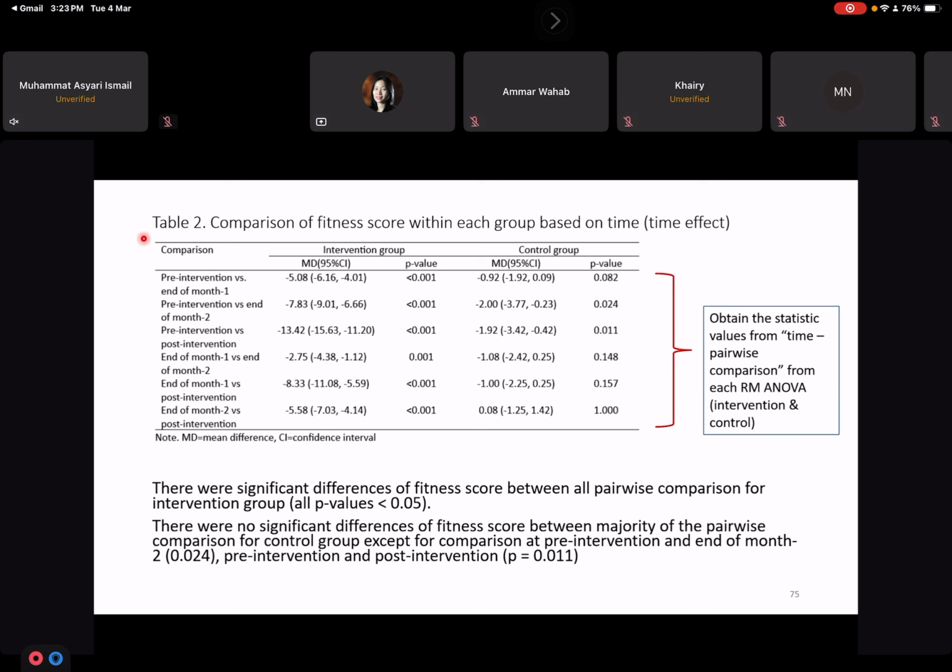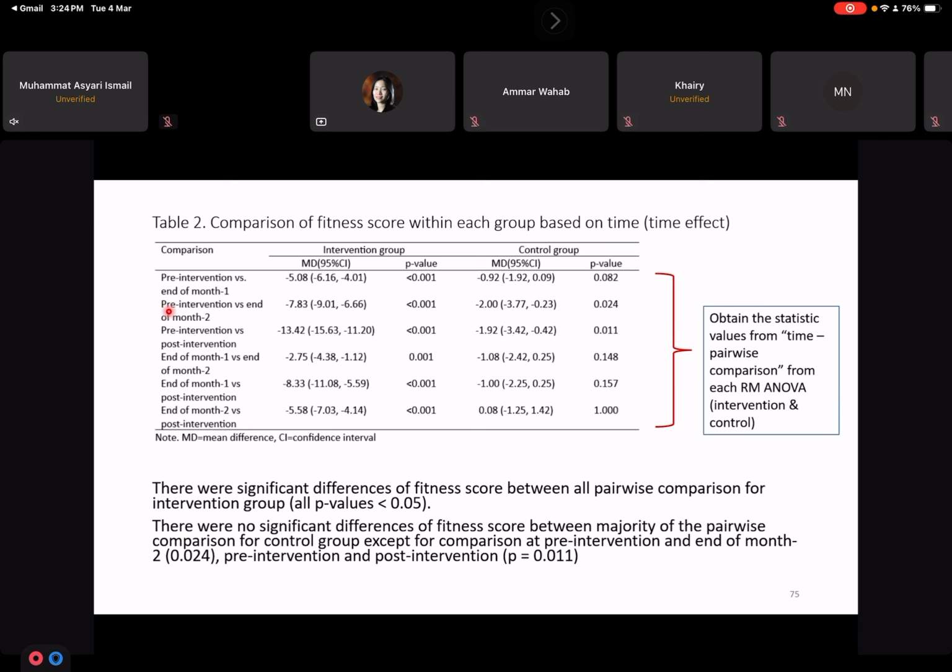So table 2 normally will be the comparison of fitness score within each group based on time. So you can produce a table like this. You have intervention group, control group. So if you have 3 groups, then your table will be longer here. So MD is the mean difference, and then the CI is the confidence interval, and we have the p-value. So here we know the comparison between pre-intervention versus end of first month. Okay, the difference is significant for the intervention group, but for the control group, there's no difference.